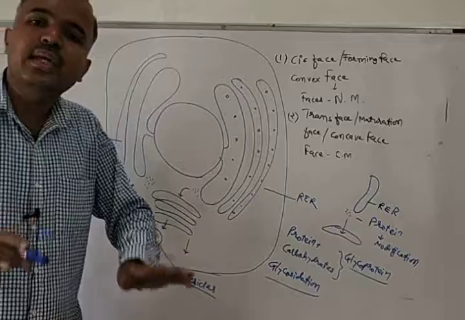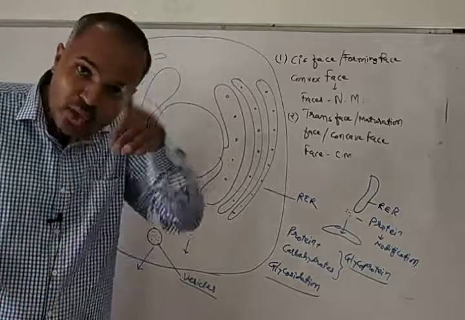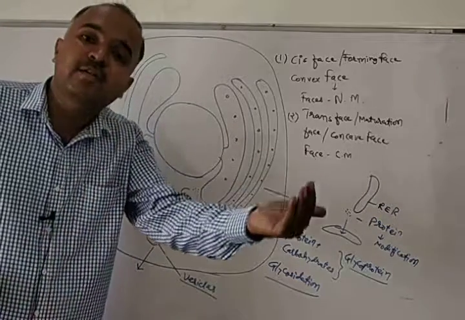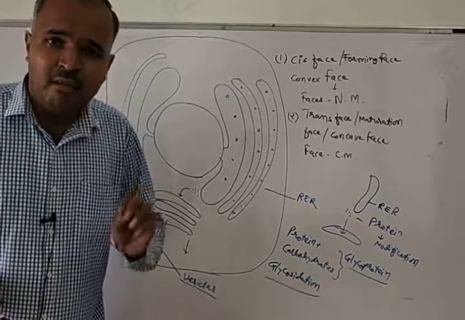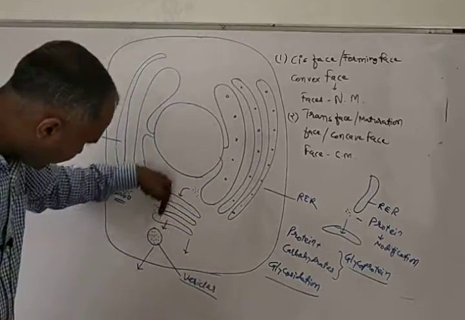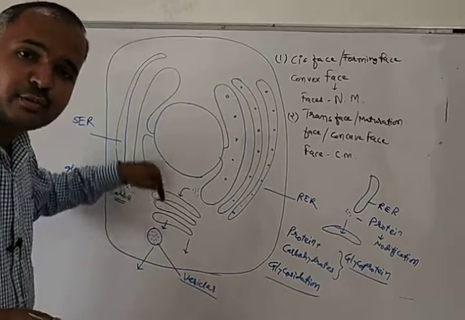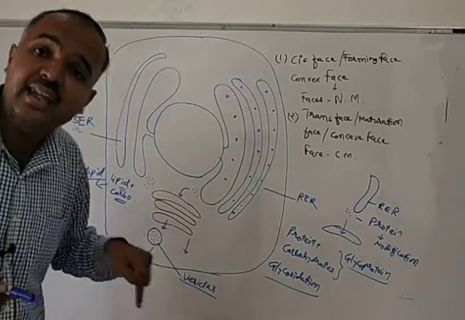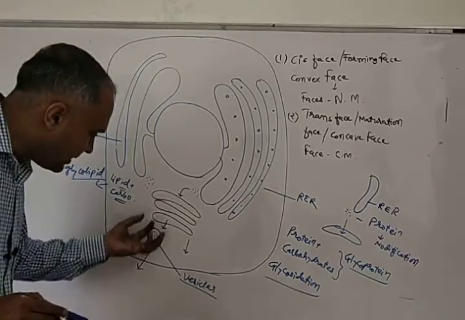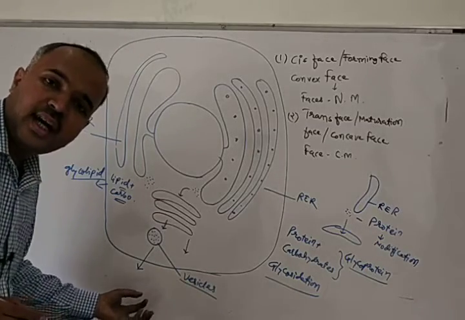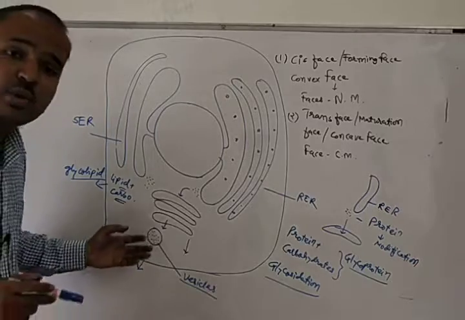Whenever the glycoproteins and glycolipids are ready in the Golgi body to be sent out of the cell, they will be packed in vesicles, and then these vesicles will come out through the trans phase. Then they are ready to be sent out of the cell, and that process is known as packaging.